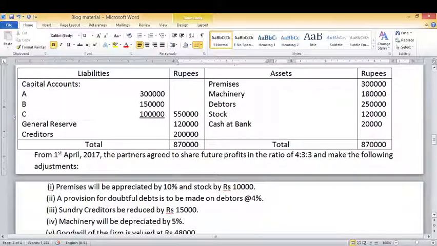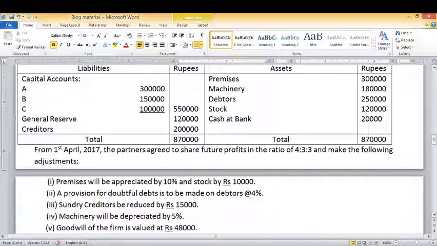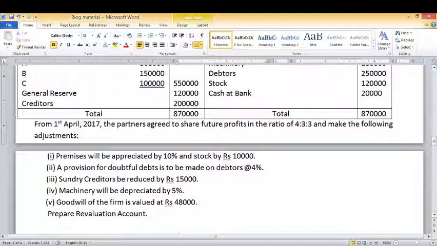So from 1st April 2017, the partners agreed to share future profits in the ratio of 4:3:3. So in this question, partners are changing their ratio, and because of change in the ratio, the old agreement comes to an end and the new agreement will come into force. So it is a case of reconstitution of partnership firm when there is a change in profit sharing ratio amongst the existing partners. Now look at the following adjustments. Premises will be appreciated by 10%.